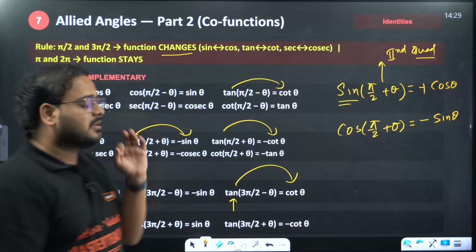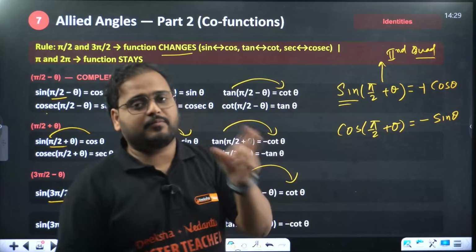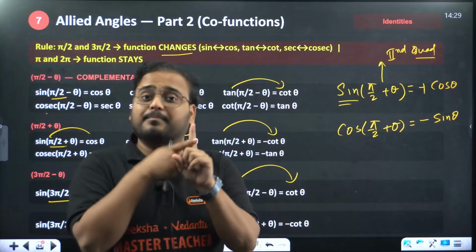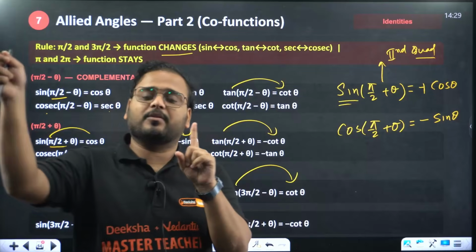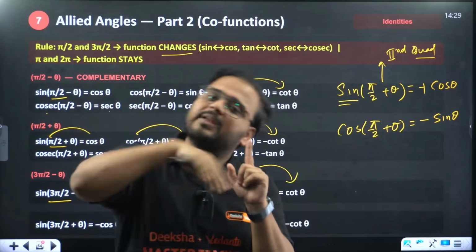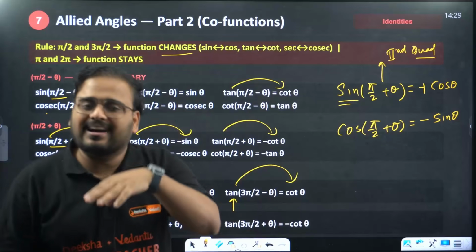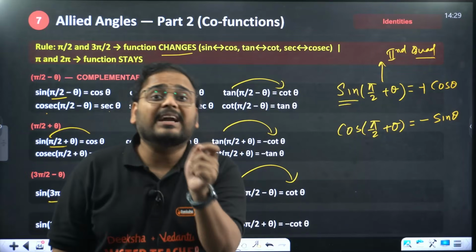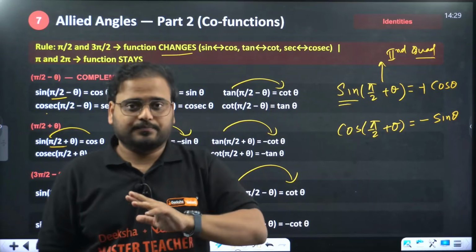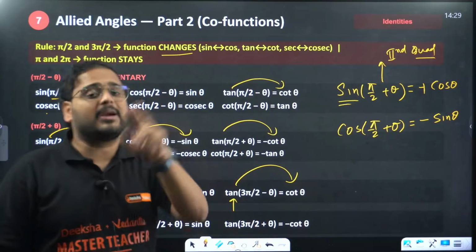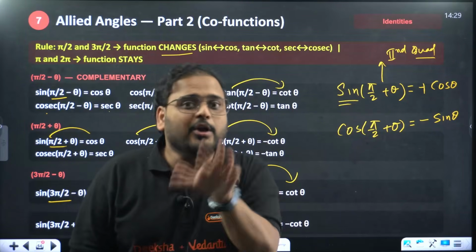I want to recall one more thing. Three things to remember over here. First point is multiples of pi, basically pi, 2 pi, 3 pi, the trigonometric ratio will remain the same. Sine will be sine, cos will be cos. How to take the sign, plus or minus? That depends upon the quadrant rule. At odd multiples of pi by 2, not all the multiples, because 2 into pi by 2 is what?